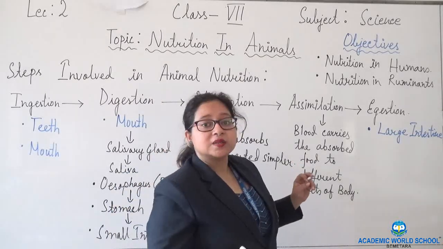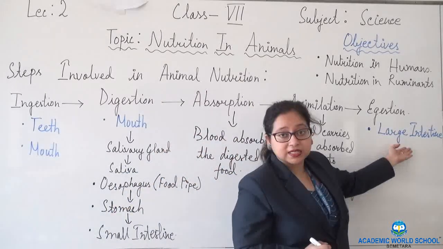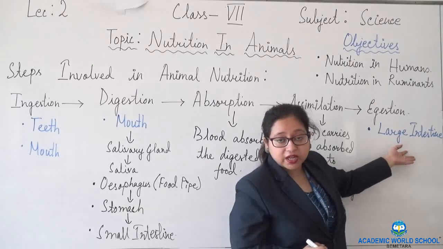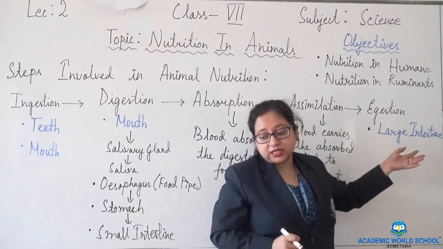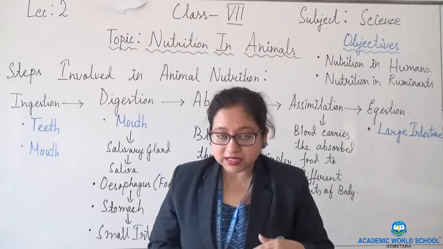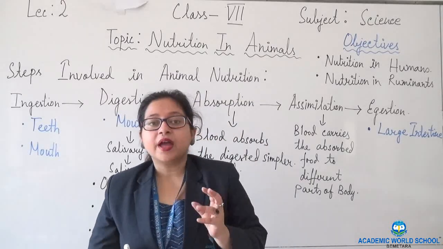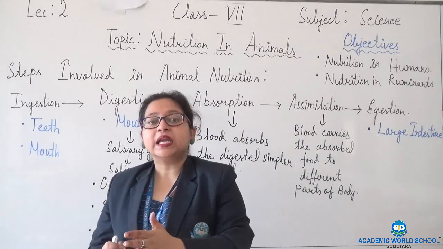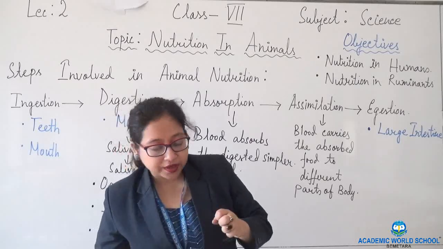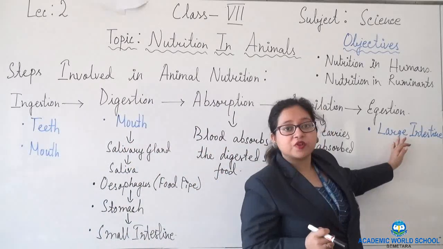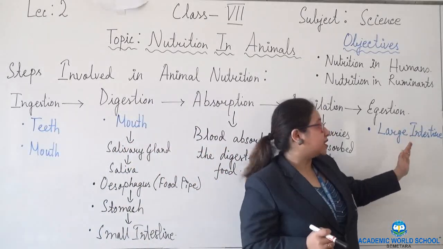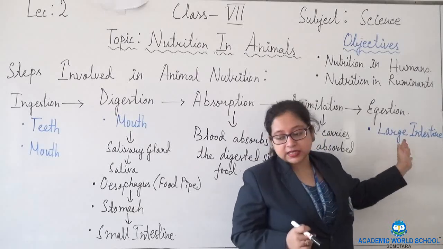Now which organ is playing a role here? The large intestine. Now what happens in the large intestine? Water and salts are getting absorbed from the unwanted or undigested food in the large intestine.